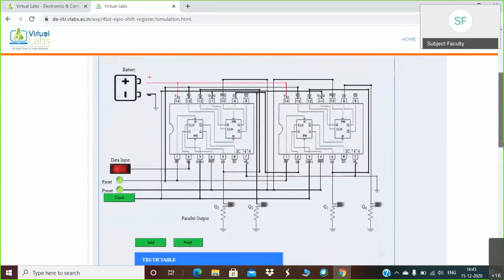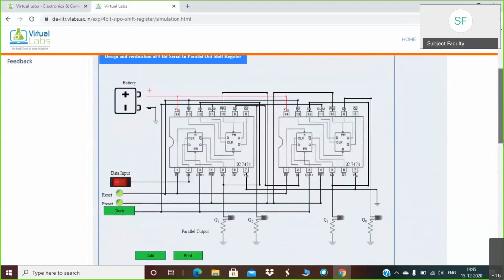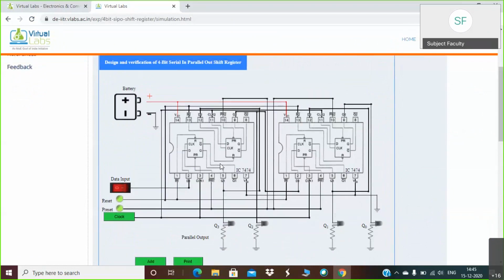This is basically a circuit diagram for verification of a 4-bit serial in parallel out shift register. So again here you can observe 4 D flip-flops have been used. This is first, this is second, third, and this is fourth. All these flip-flops are D flip-flops.